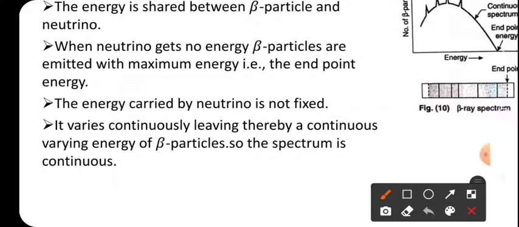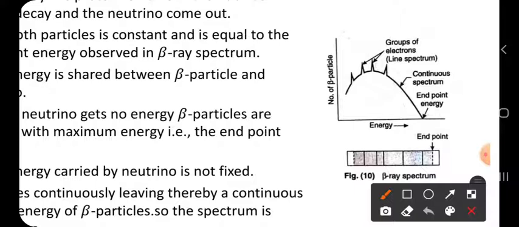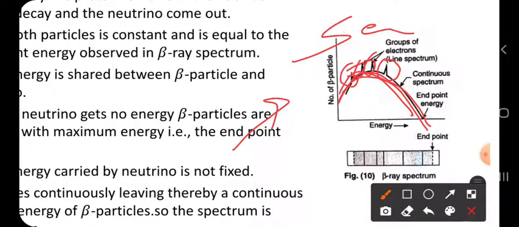It varies continuously, thereby giving a continuously varying energy of beta particles. So the spectrum is continuous. So see here, the energy of the beta particle changes continuously, and that is why they form a continuous spectrum. So this is the spectrum of the beta particle, and these are the line spectra. These are found from the secondary electrons, and this continuous spectrum is found from the beta particle. Beta particles are also called primary electrons.